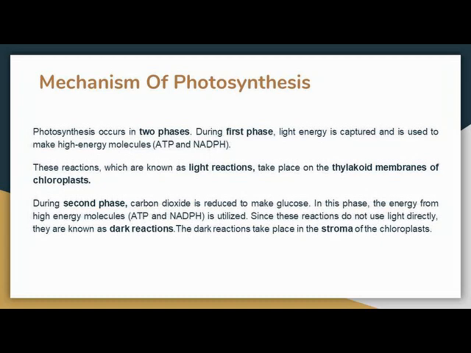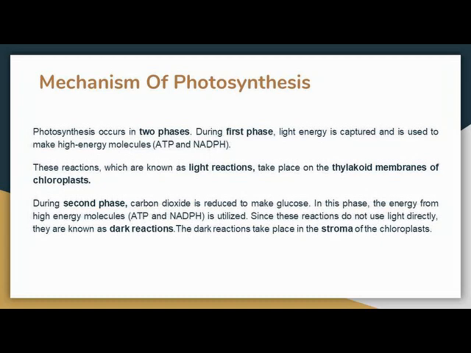During the first phase, the light energy is captured and is used to make high energy molecules, that is ATP and NADPH. These reactions, which are known as light reaction, take place on the thylakoid membrane of the chloroplast. Just recall the structure of chloroplast from chapter 4, in which you have learned that there is a sac-like structure known as thylakoid, and they stack one on each other and form a structure known as grana. So light reaction occurs in the membrane of thylakoid.